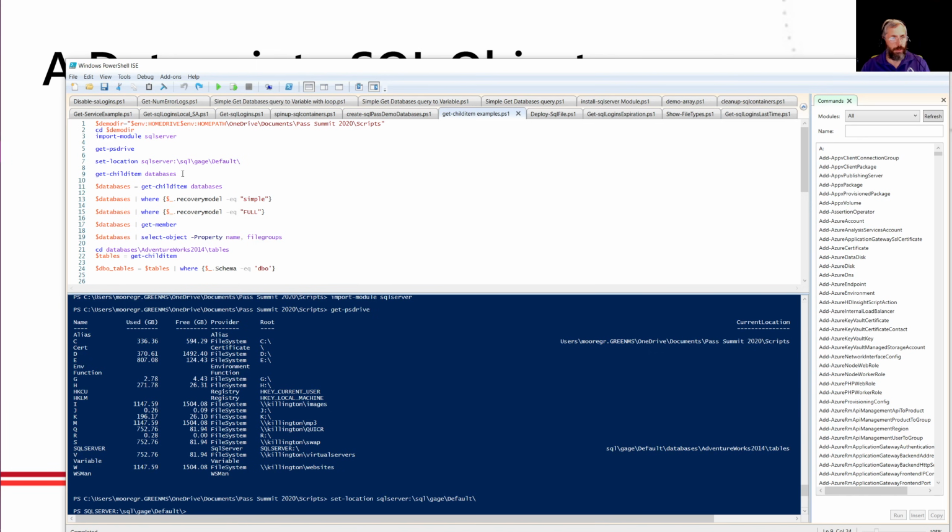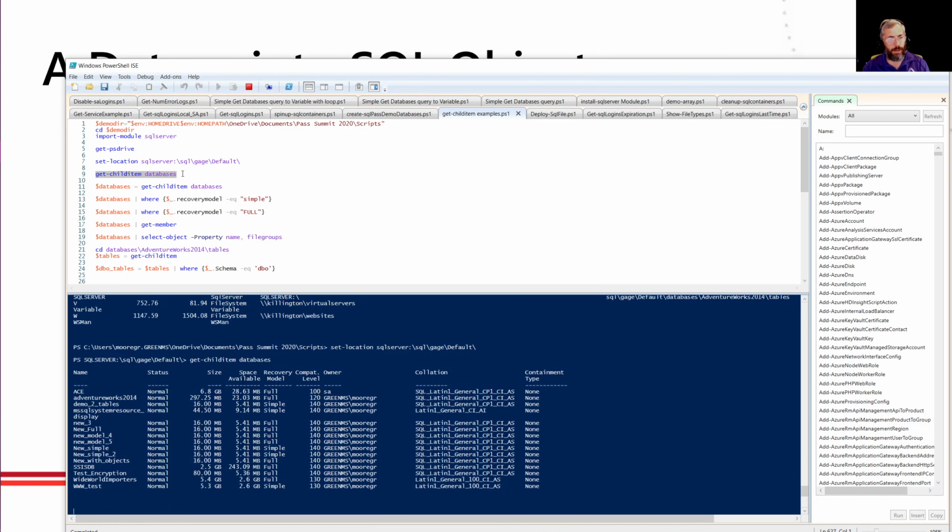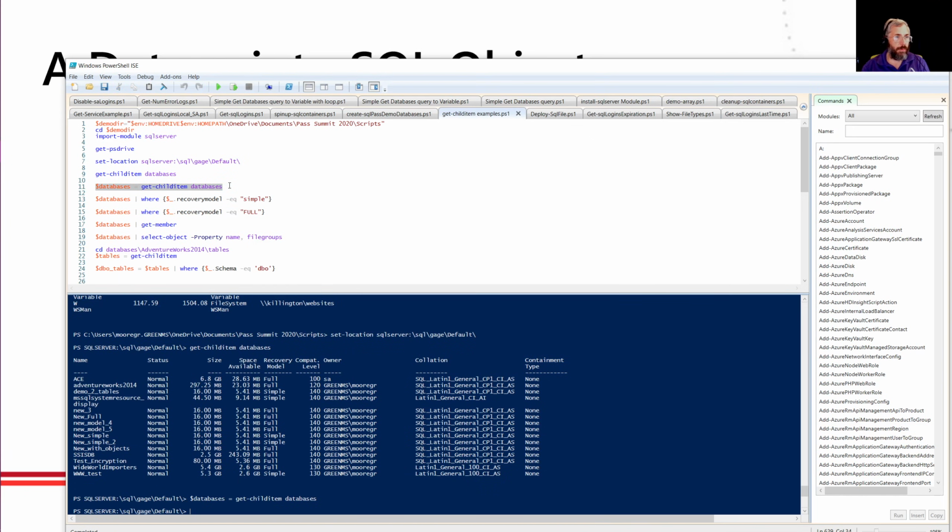Well, that's really different. Now we're going to do another PowerShell command, like Get-ChildItem. Whoa, I'm looking at all the databases. Again, PowerShell is treating my SQL Server as an object. Object has properties, it has members. In this case, I've got my databases. So again, we can assign objects to a variable. And now I want to see all my databases that are in simple mode.